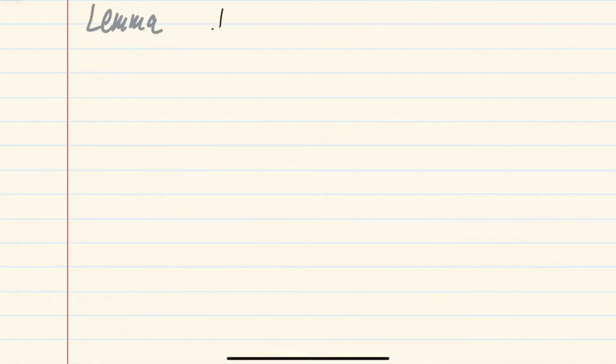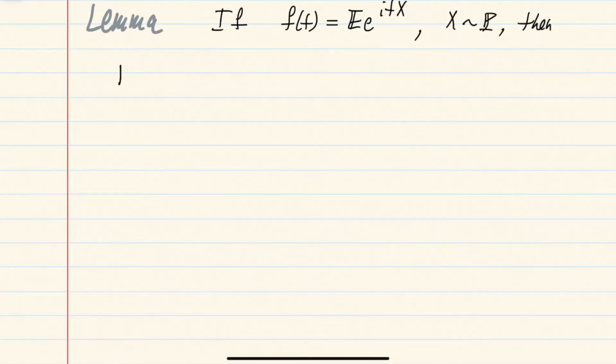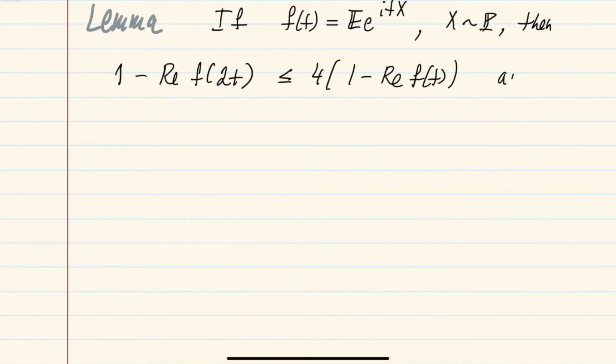which states that if you have any characteristic function, so let me write it like this, as expectation of e to the itx for some random variable x with distribution P on the real line, then 1 minus the real part of this characteristic function evaluated at 2t can be bounded by 4 times the same expression at time t. And moreover, if you write the absolute value instead of the real part, squared, you have the same inequality.